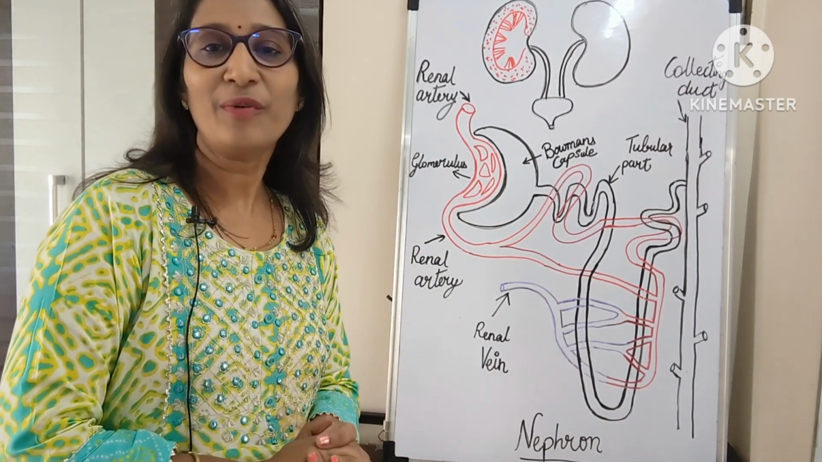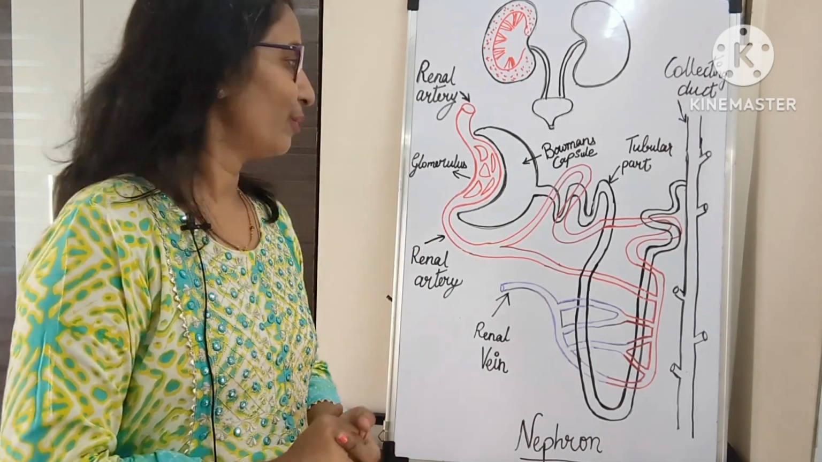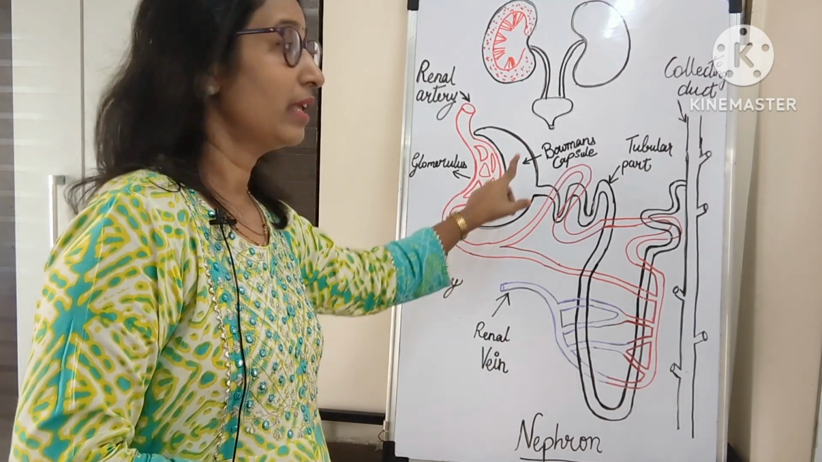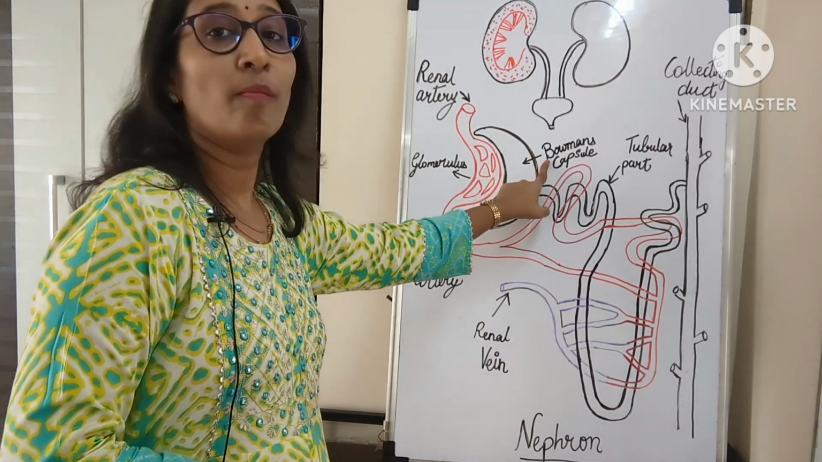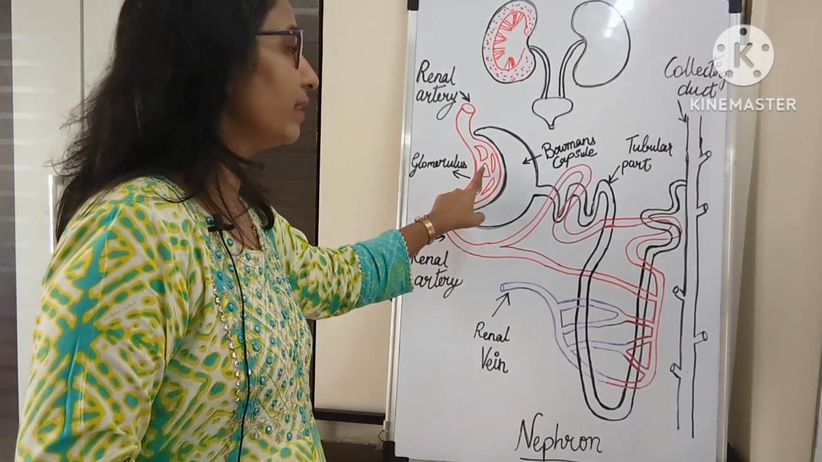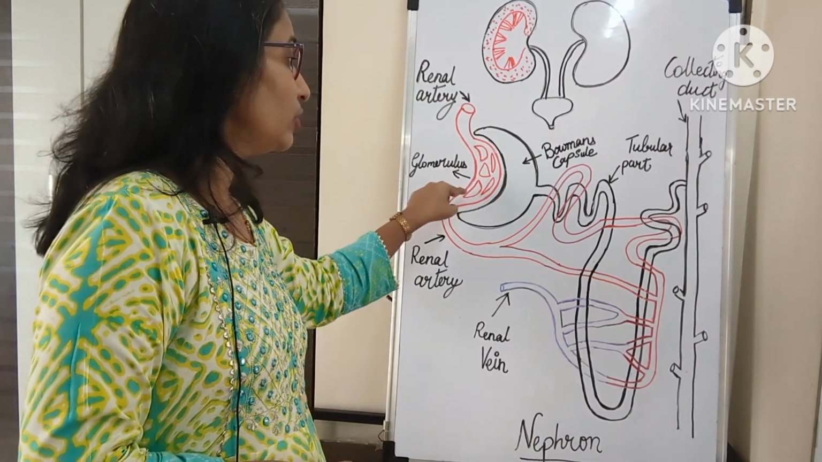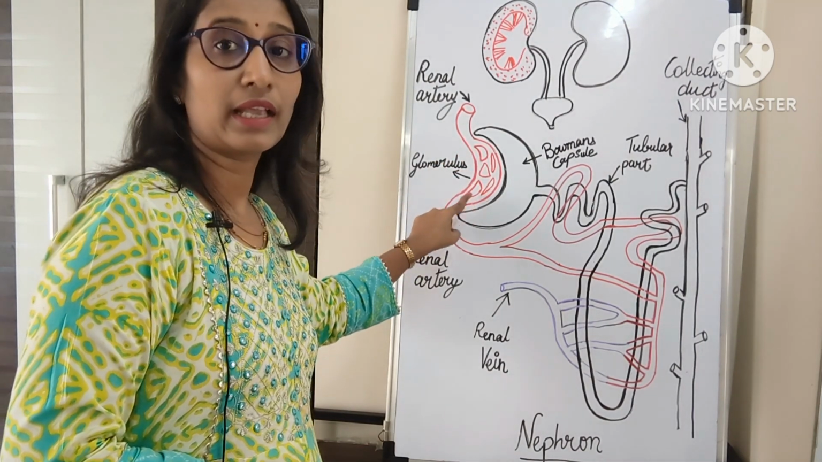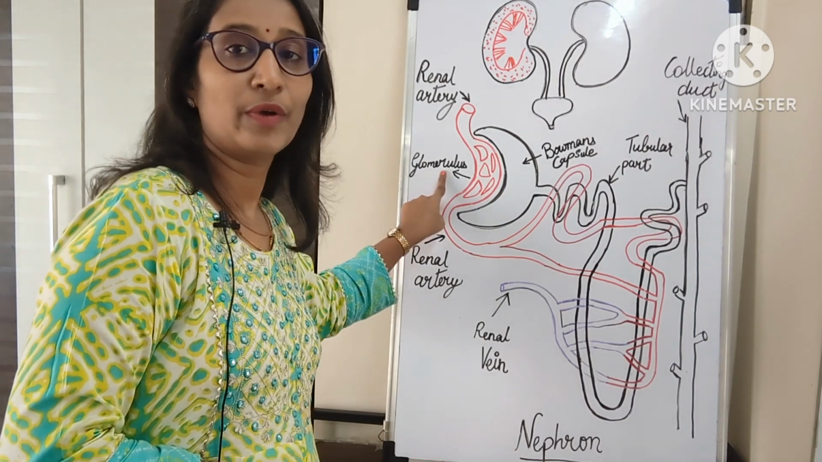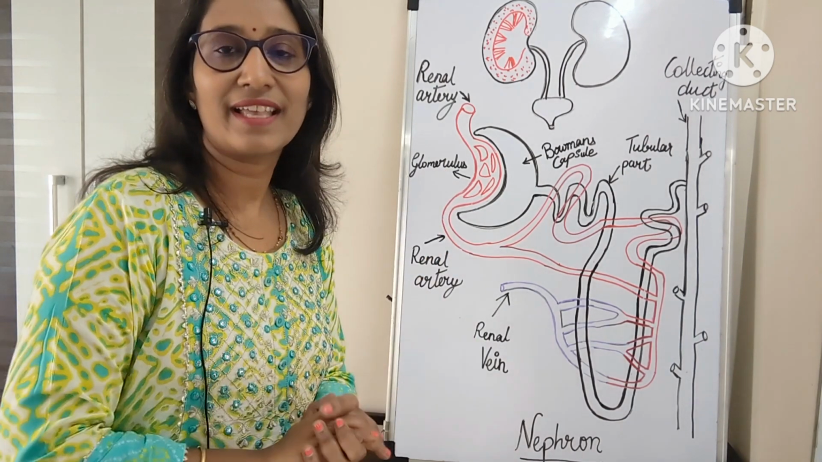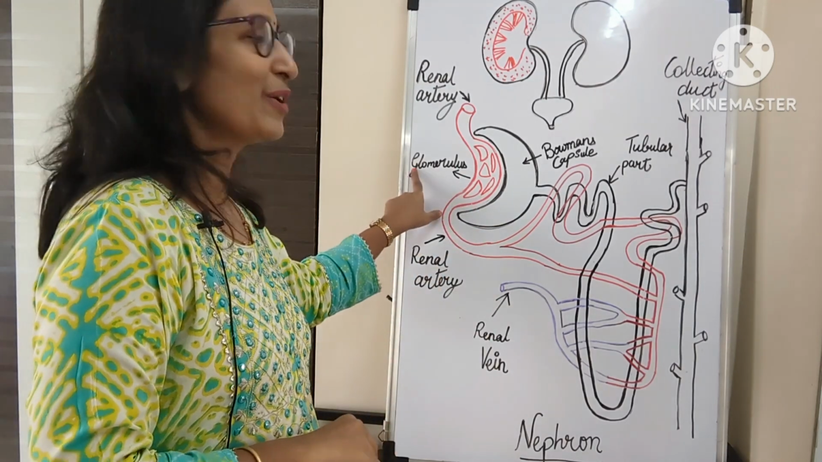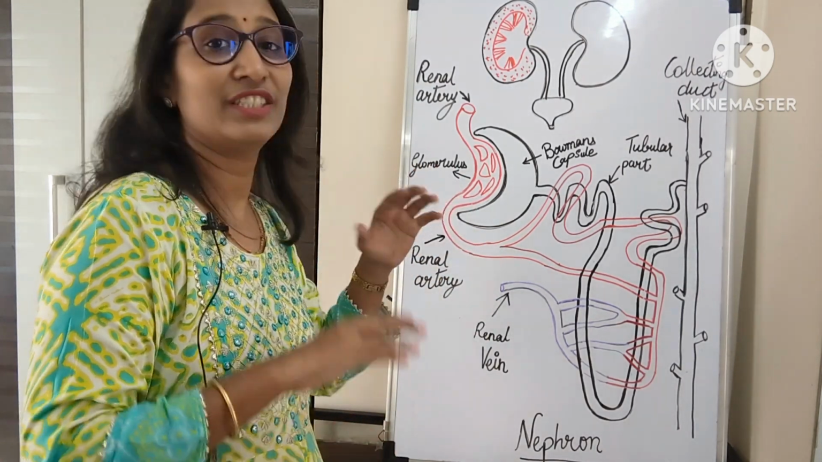Now we are going to see the parts of the nephron. Here, first we start with this cup. ये cup जो है, it is called the Bowman's capsule. And एक cup के अंदर ये जो network of capillaries रखे हुए हैं, इसको कहते हैं glomerulus. It is called the glomerulus. Now you can imagine it as a cup with noodles. ये noodles है हमारे glomerulus.